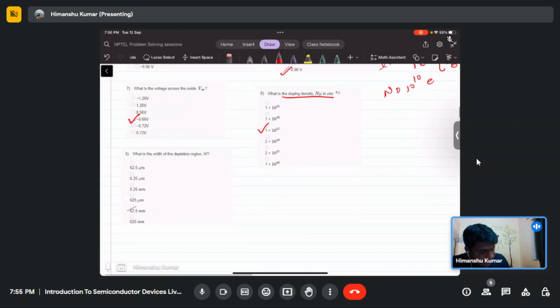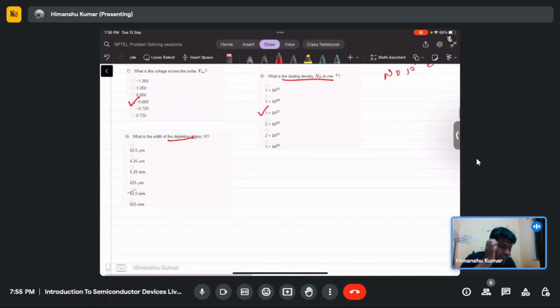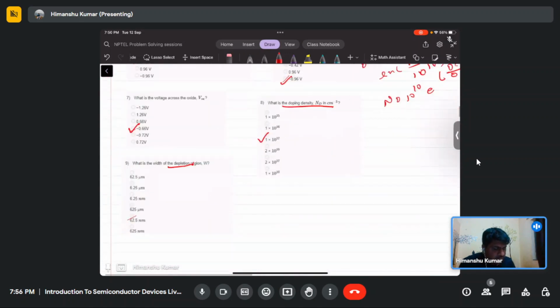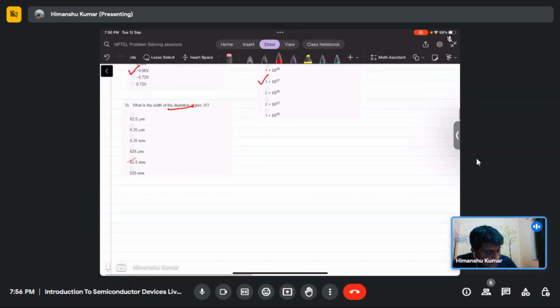What is the depletion width of the region? How do we calculate the depletion width? We know the electric field is constant in the oxide region, and in the semiconductor region it is actually a linear function. So it will be linear.